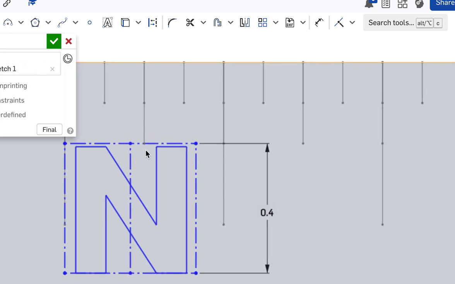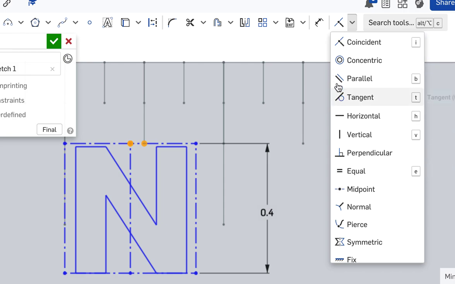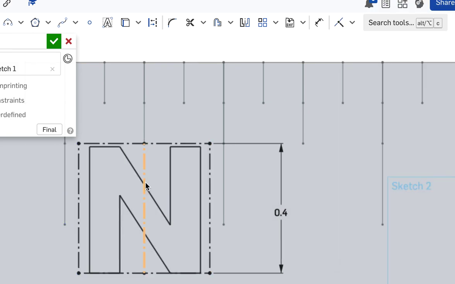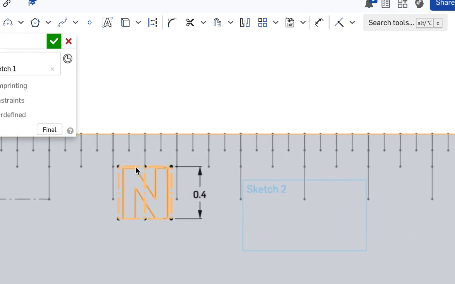So I'm going to select that point at the bottom of this line, the center of this half-inch space, and I'm going to select this point, which is the middle of the letter, and I'm going to come up here and I'm going to select in my constraints, I'm going to make sure that those two points are coincident, are at the same location. And it shifted my N over. And notice now it went completely black. That means it's fully constrained by height, by width, by the size of the N, and by position.